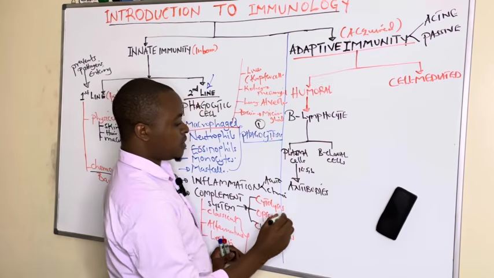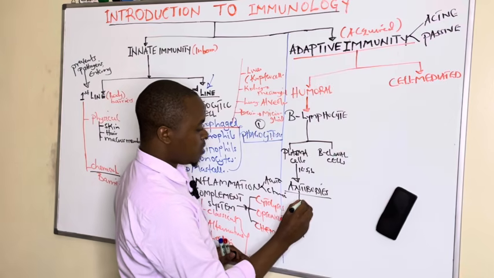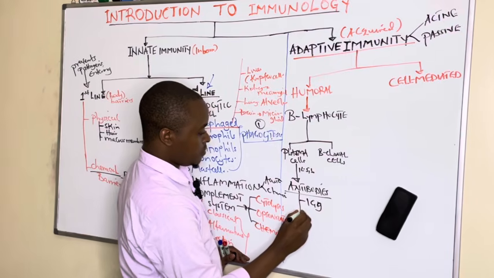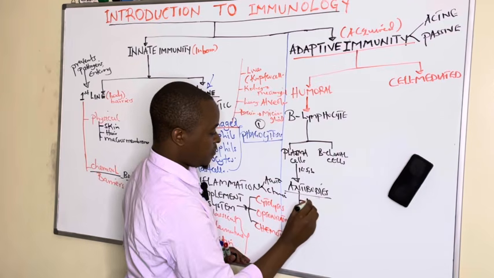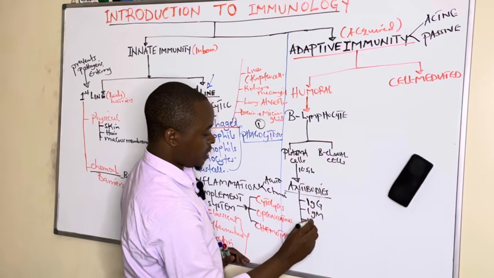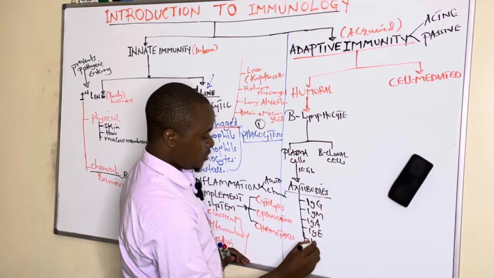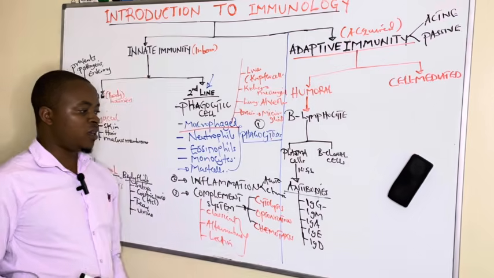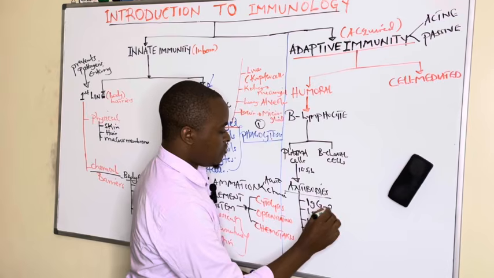And we have different classes of immunoglobulins or antibodies: we have IgG, IgM, IgA, IgE, and IgD, whereby IgG is responsible for the secondary immune response.